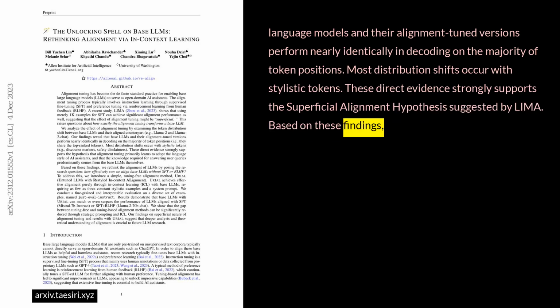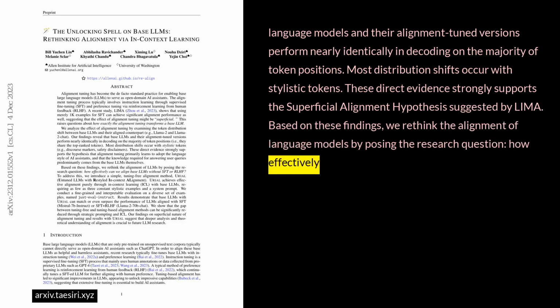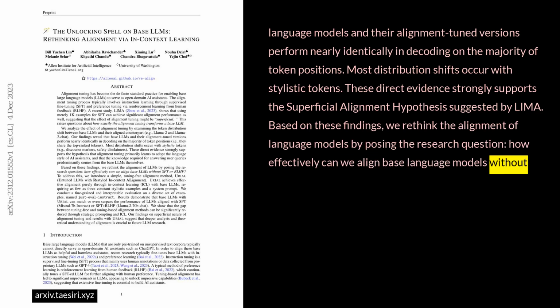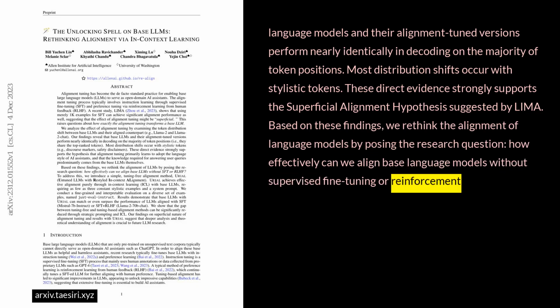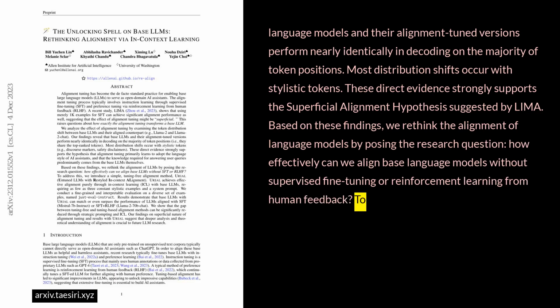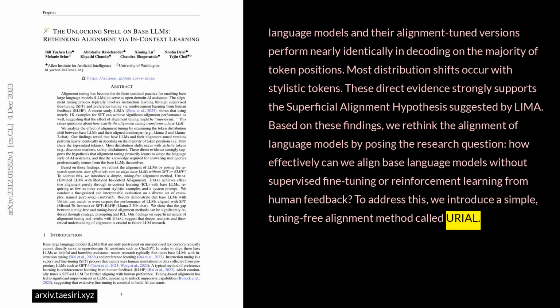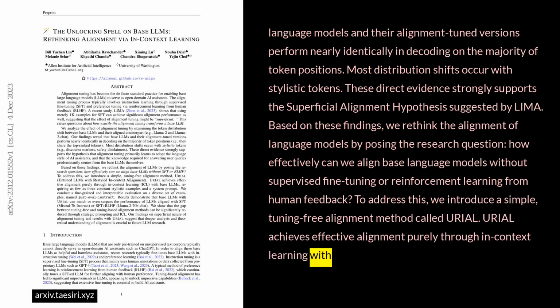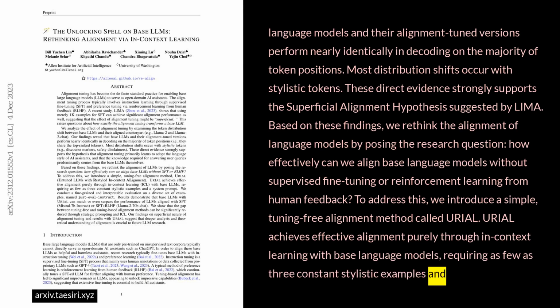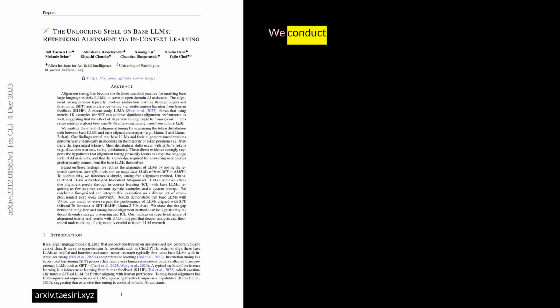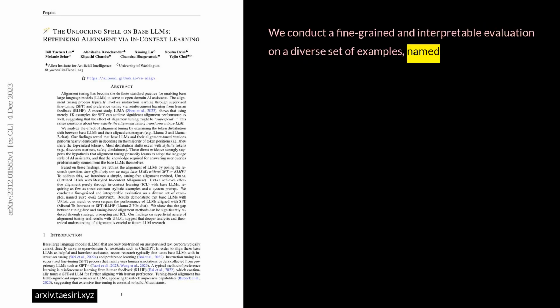Based on these findings, we rethink the alignment of language models by posing the research question: how effectively can we align base language models without supervised fine-tuning or reinforcement learning from human feedback? To address this, we introduce a simple, tuning-free alignment method called URIAL. URIAL achieves effective alignment purely through in-context learning with base language models, requiring as few as 3 constant stylistic examples and a system prompt. We conduct a fine-grained and interpretable evaluation on a diverse set of examples, named just-eval-instruct.